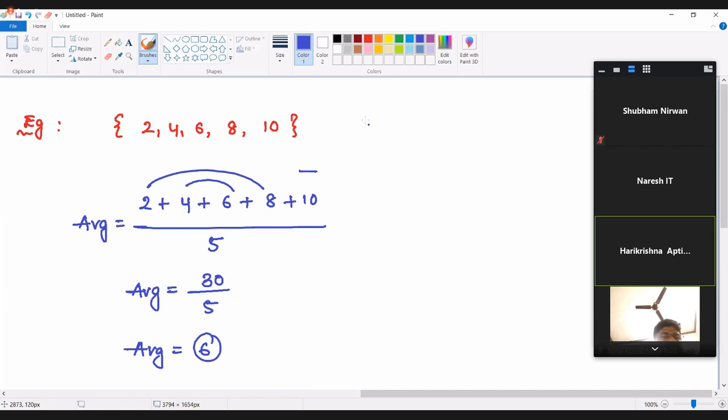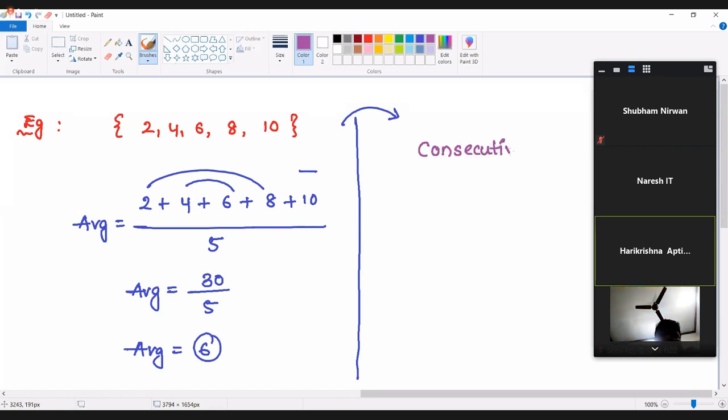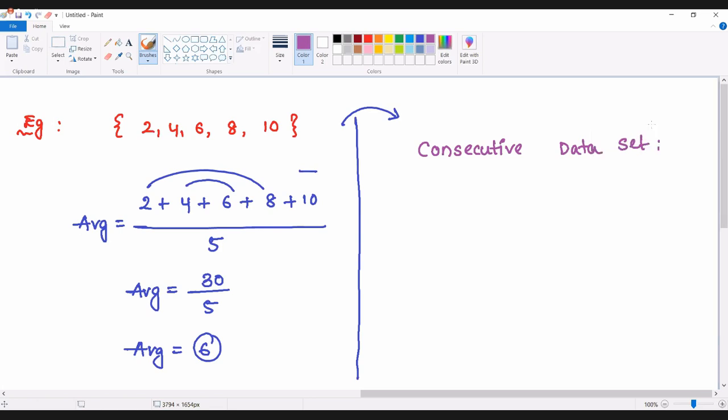But instead of solving like this, we can also solve the question using another method. What is the other method we can use? The other method is used whenever we are dealing with a consecutive data set. Consecutive data set means the data set which has a constant difference. In simple words, a data set which is in arithmetic progression will be treated as a consecutive data set.